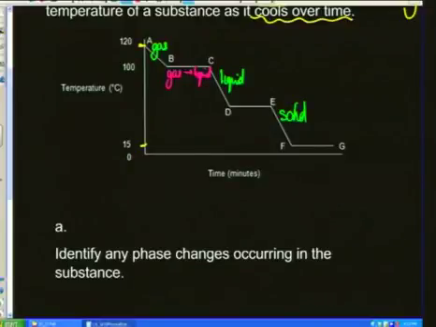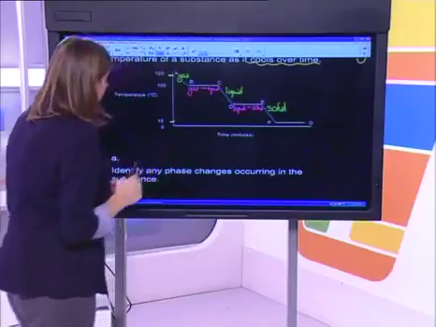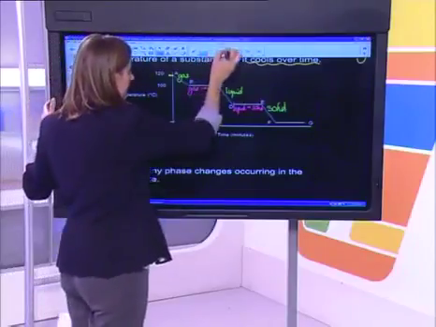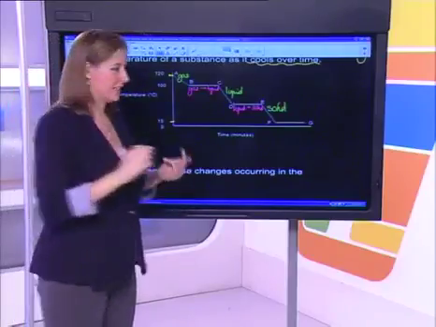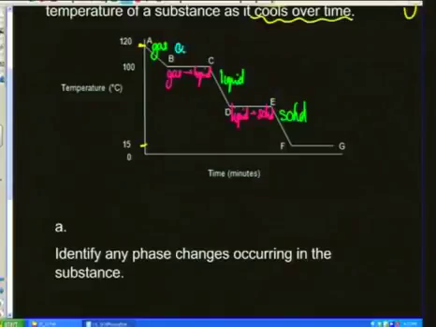Then from D to E, it's going from liquid to solid, and we need to identify what phase change that is as well. So from B to C, what phase change is gas to liquid? We would say it's condensing. So this must be condensation.